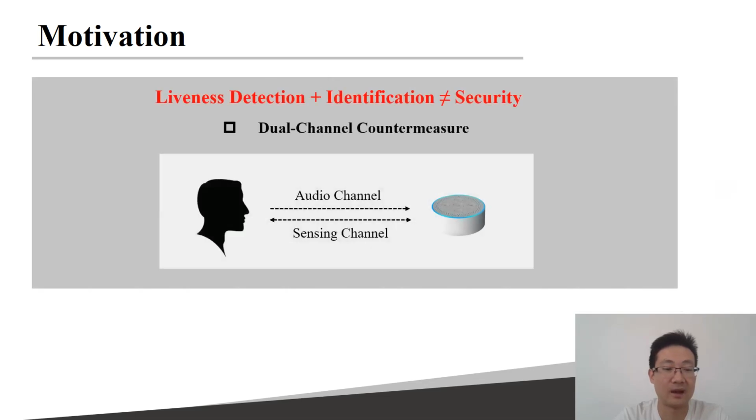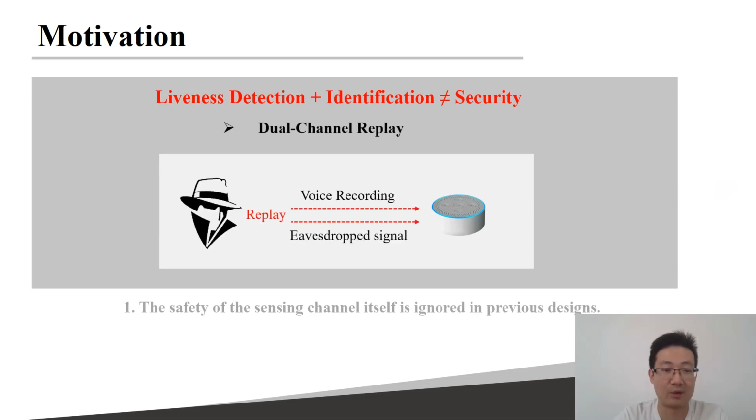However, a direct combination of liveness detection and identification, for example, a dual-channel countermeasure, is still inadequate. The attacker can replay both the voice command and the sensing signals simultaneously to compromise the system, because the safety of the sensing channel itself is ignored in previous designs.